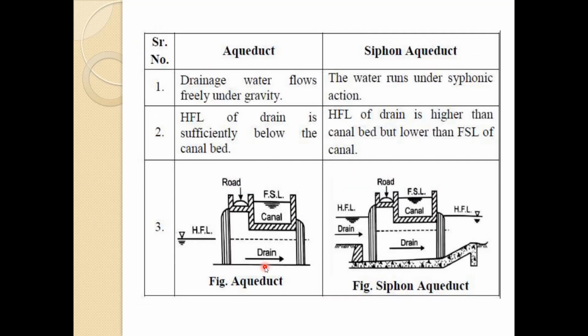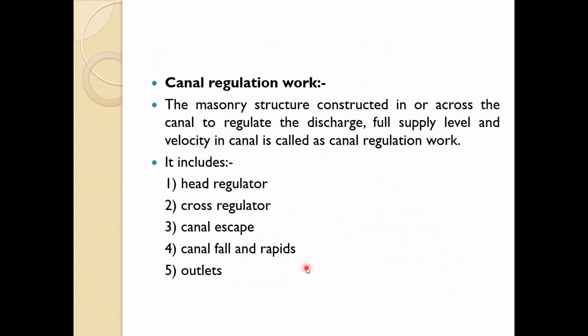Then the aqueduct and siphon aqueduct. In an aqueduct, the drainage water flows freely under gravity. In a siphon aqueduct, the water runs under siphonic action. In an aqueduct, the HFL of the drain is sufficiently below the canal bed. In a siphon aqueduct, the HFL of the drain is higher than the canal bed but lower than the FSL of the canal. So here you can see this HFL is clearly below, and here it touches the bottom of the canal.